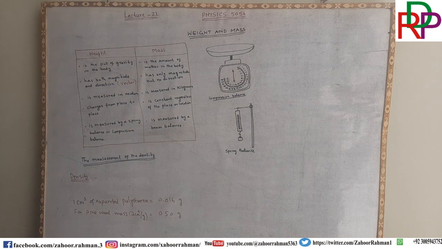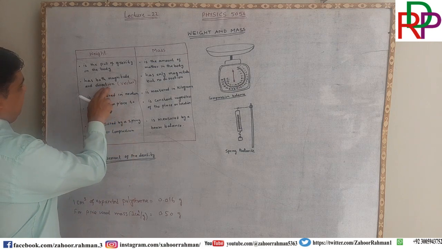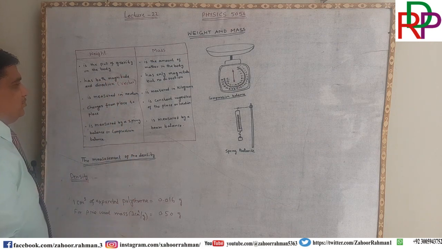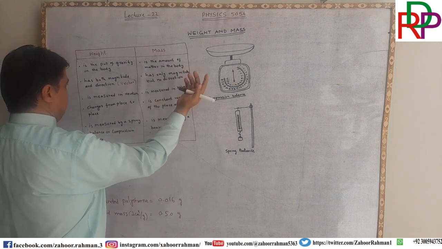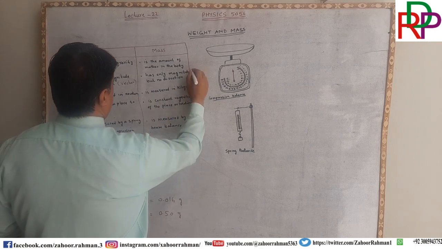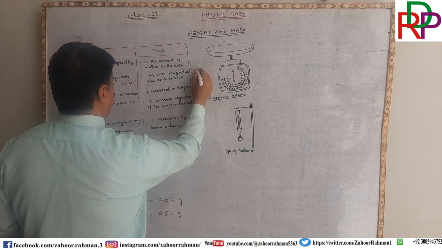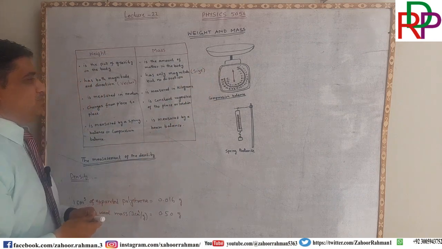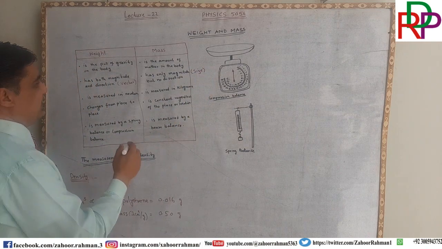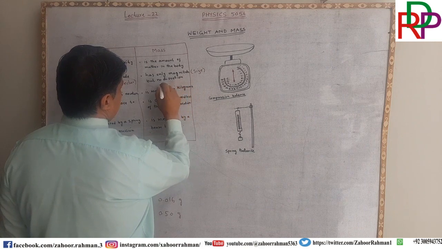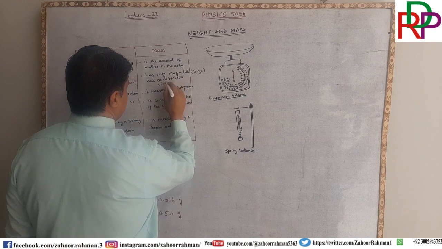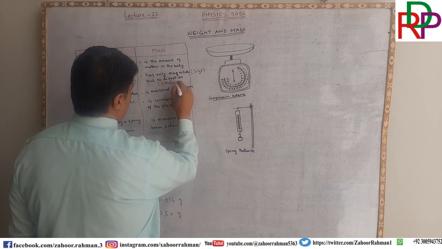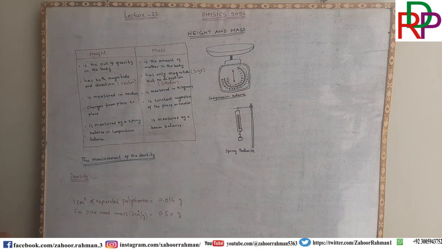While mass has only magnitude, that is the size, but no direction. So it is a scalar quantity. One is the vector quantity which has direction, and the second is scalar.